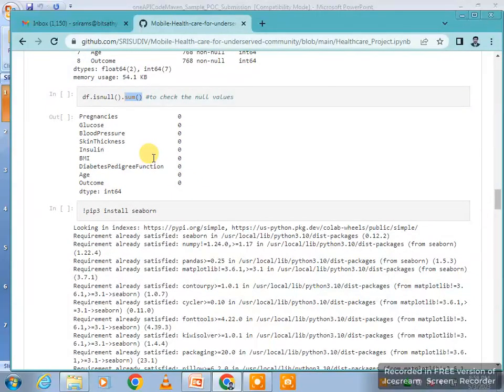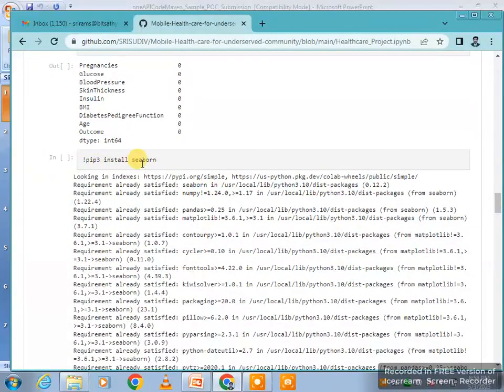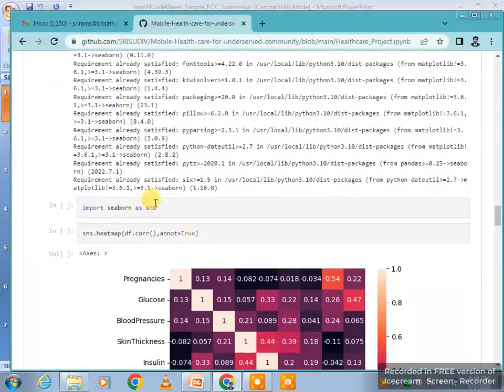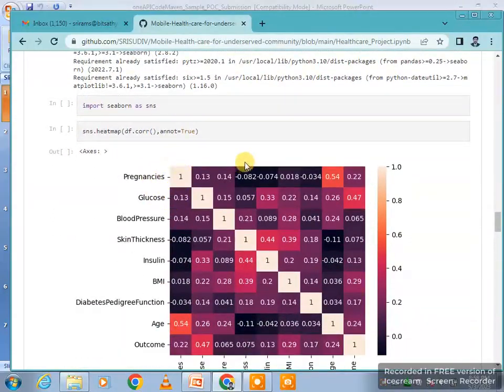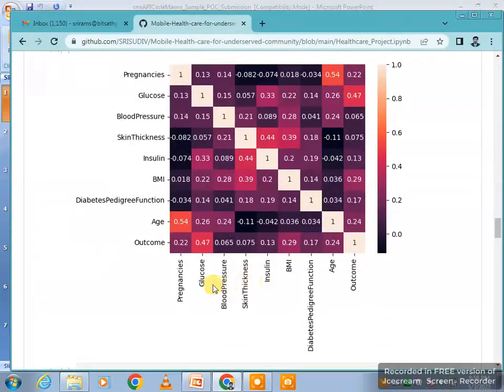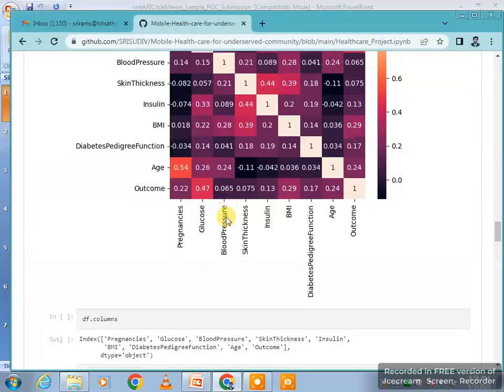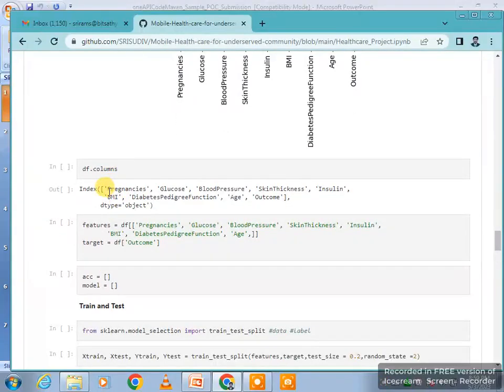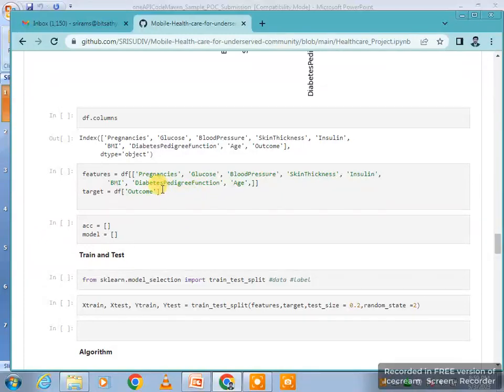If present, we would neglect the null values. Then install seaborn, which gives a heat map showing our attributes. Then these are the list of columns that are there.